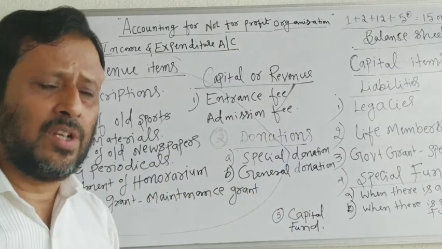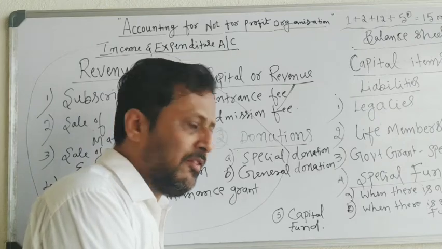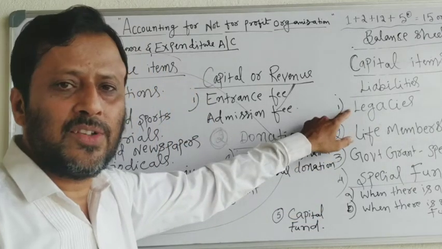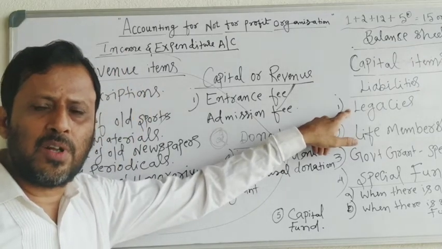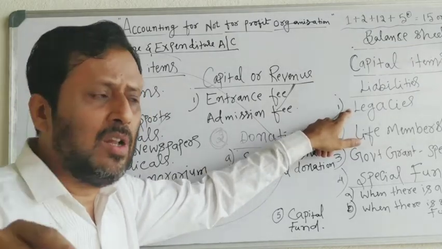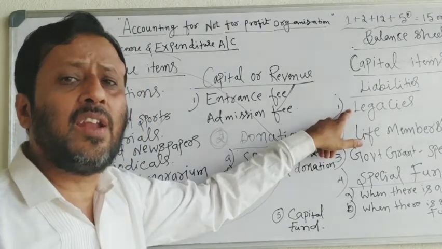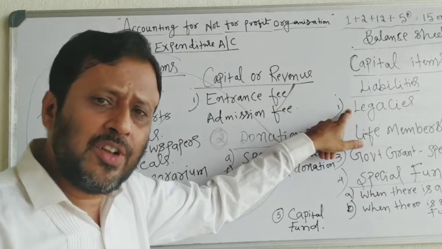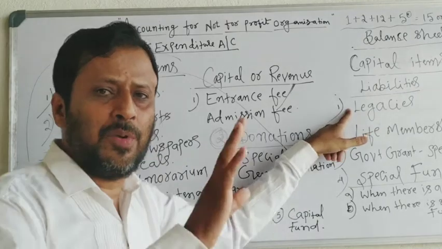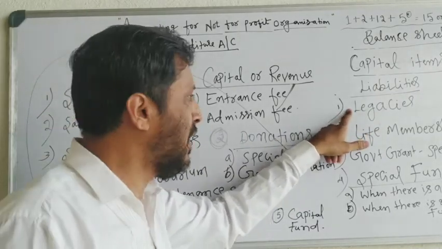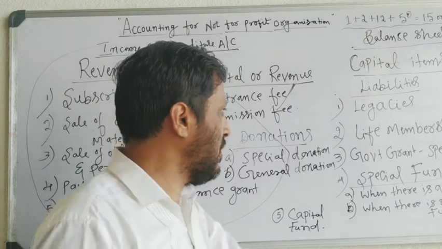After his death, such amount received by the organization as per the will is called legacies. Legacies will be received very rarely. If it is received very rarely, then it is treated as a capital receipt. It is shown in the balance sheet.